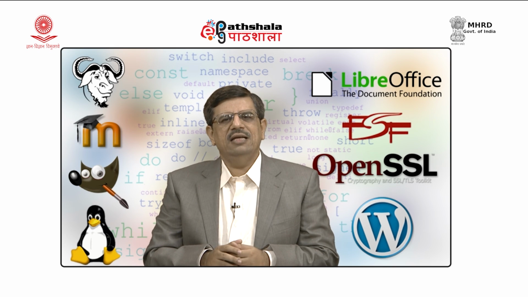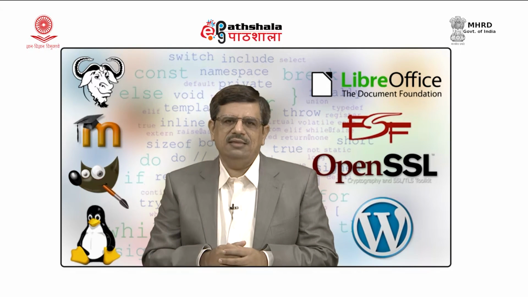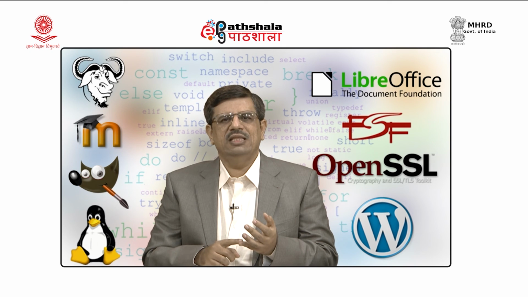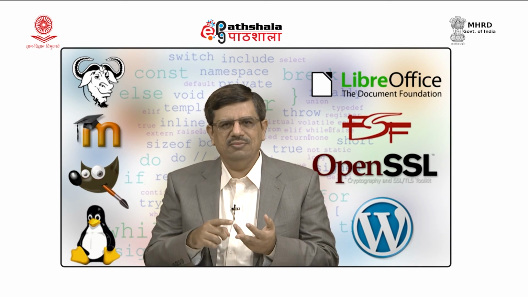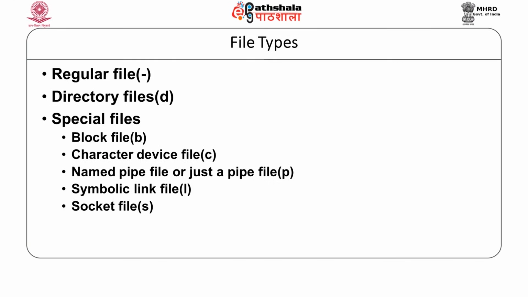In Linux, there can be different types of files. There are directory files, character files, binary files, and there can be pipes and sockets. As you can see on the screen, regular files do not have any special symbol, they are denoted by a simple dash. Directories are also treated as files and they are specified by d. Block special files are specified by b. Character files have c.